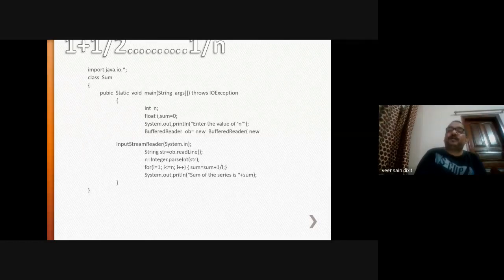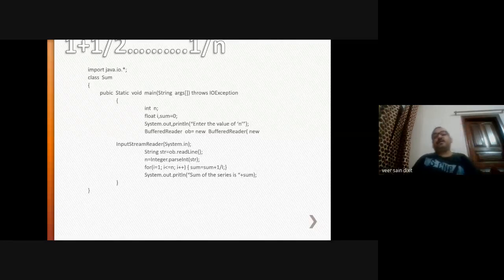This buffered reader will create a buffer of text input, and whatever the input stream reader reads as bytes will be stored in a buffer, and that value will be stored in this object OB. I think the explanation is clear to you.